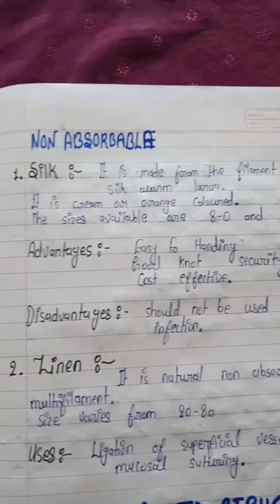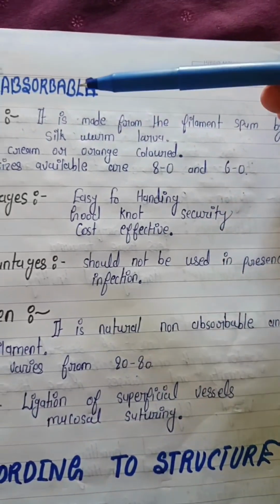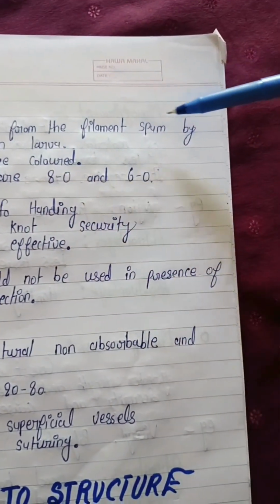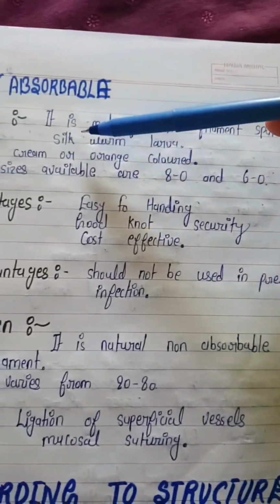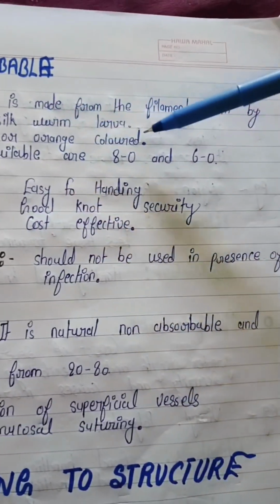Now non-absorbable. Firstly the silk. It is made from the filament spun by the silkworm larva. It is cream or orange colored.